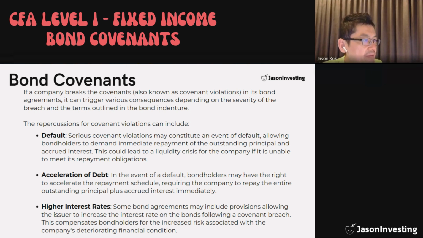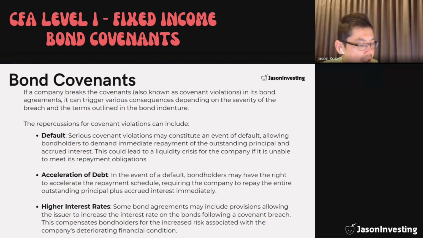What happens if the company breaks the covenants? This would trigger various consequences depending on the severity of the breach and the terms as outlined in the bond indenture. A serious covenant violation can constitute an event of default, thereby allowing bondholders to demand immediate repayment of the outstanding principal and accrued interest. This is a major consequence which might actually result in a liquidity crisis for the company.